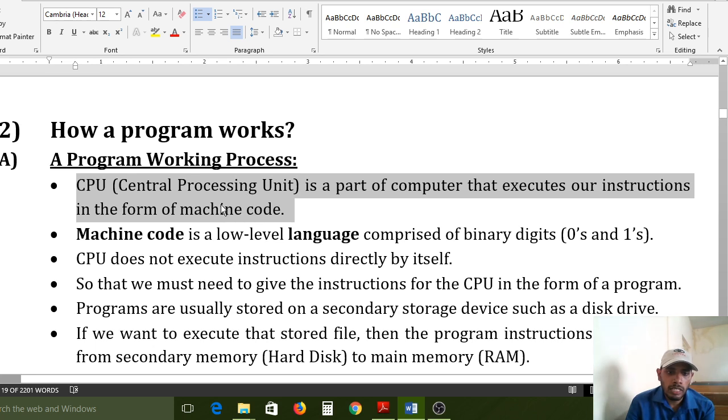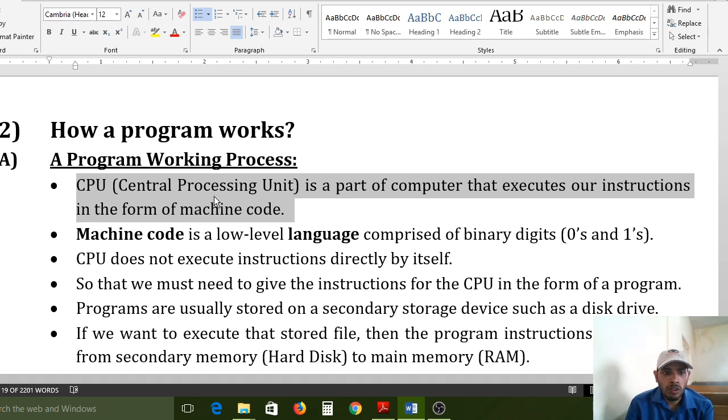The CPU is treated as the brain of our computers. Human beings contain one brain, and that brain operates each and every operation. Like that, the CPU, I mean the processor, is the brain of our computers. A laptop contains one processor, a desktop also contains one processor. Even phones contain processors.